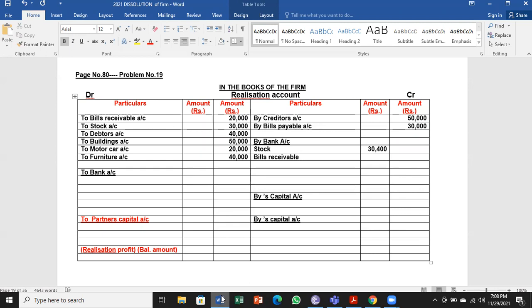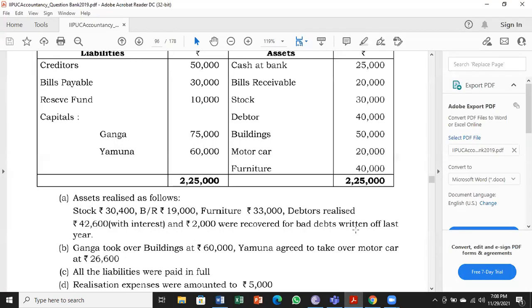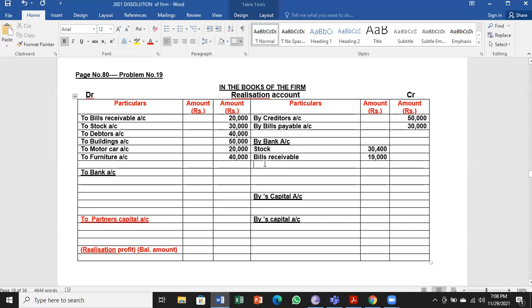Bills receivable amounts to 19,000. Next, you can see debtors realized 42,600 with interest. So I'll take the next one. Amount received or realized from debtors with interest